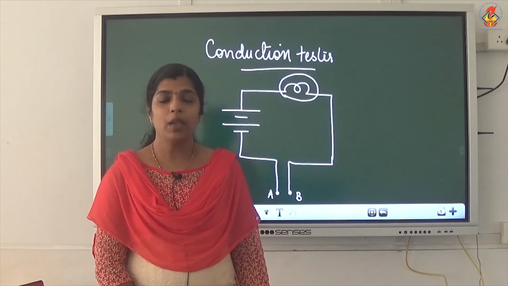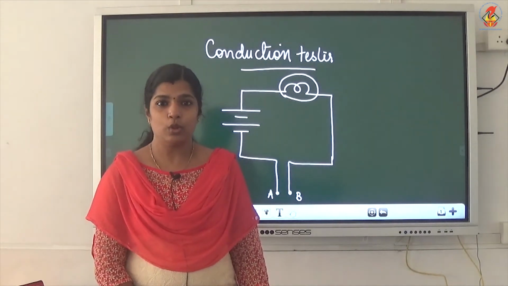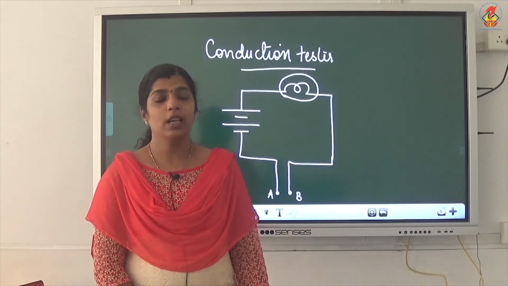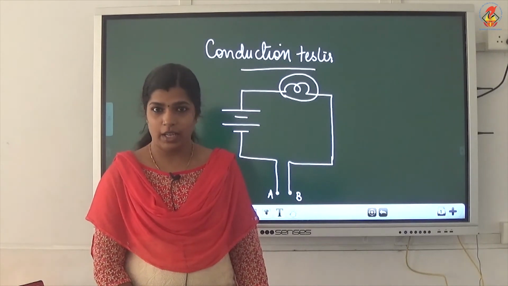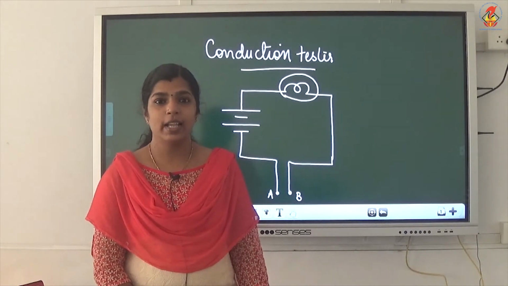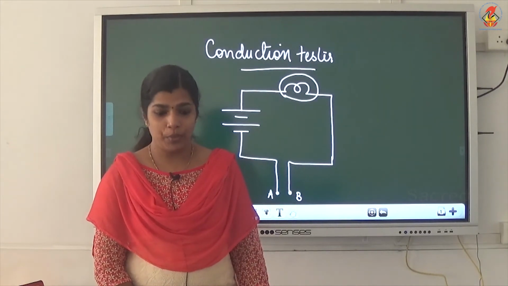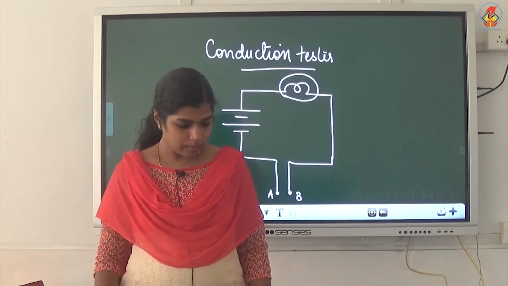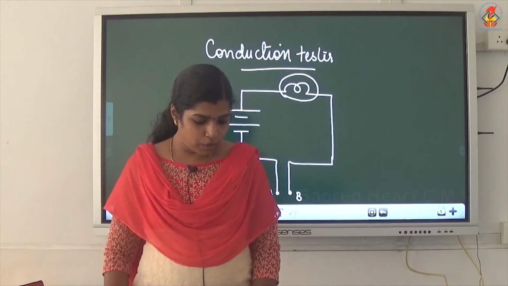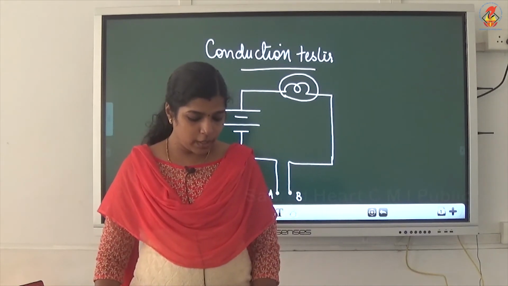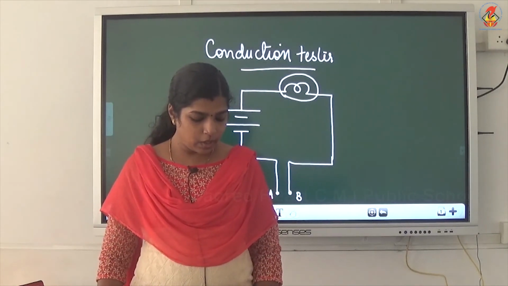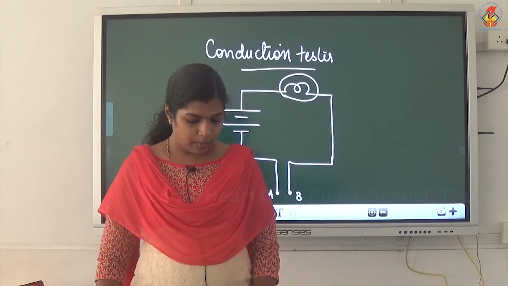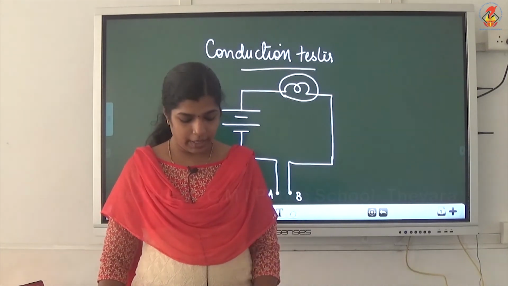At the same time, when you check distilled water, it is a poor conductor of electricity. The reason is that it is free from impurities. We have found that common salt, when dissolved in water, makes it a good conductor.